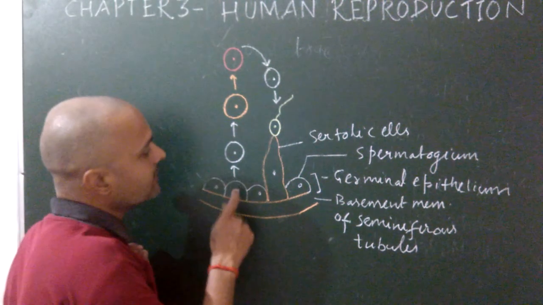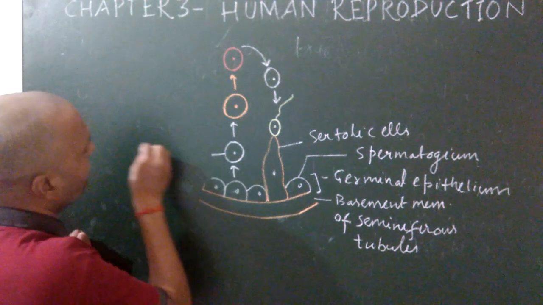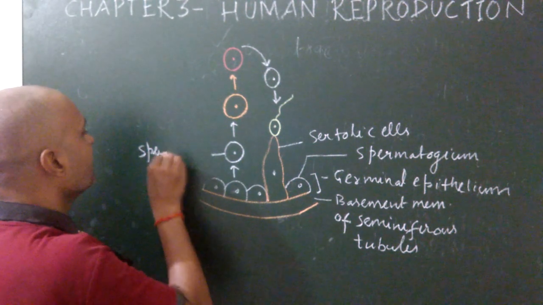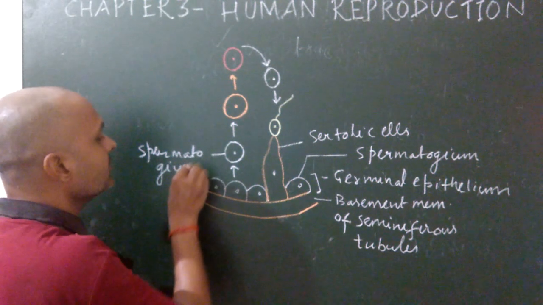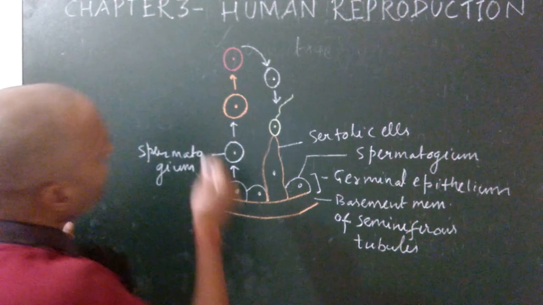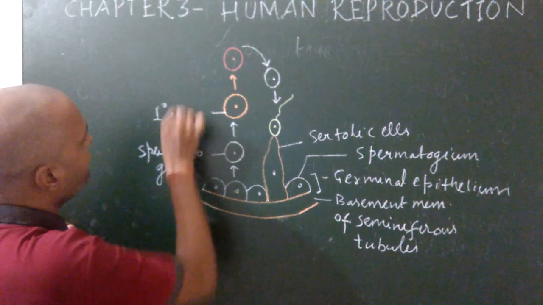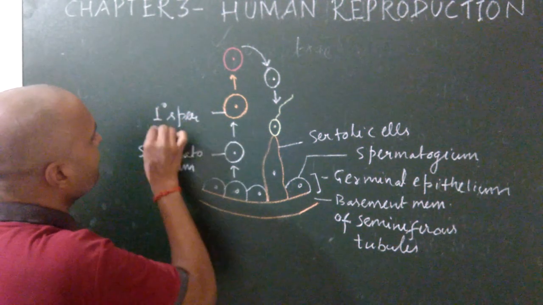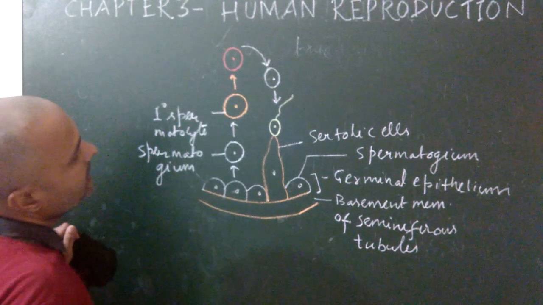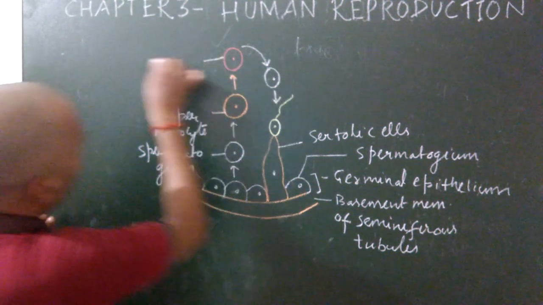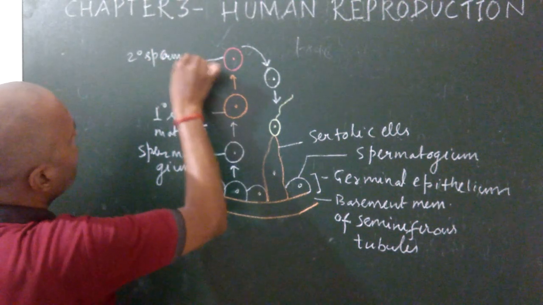First of all, this is the spermatogonium, also known as the germ cells of testis. It is converted into primary spermatocyte. This primary spermatocyte is converted into secondary spermatocyte.